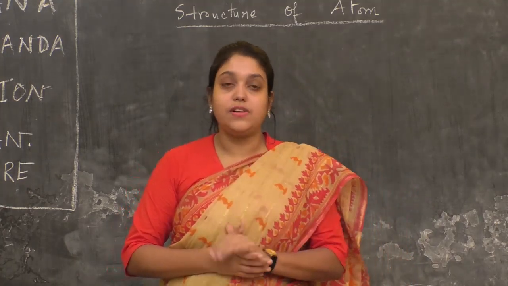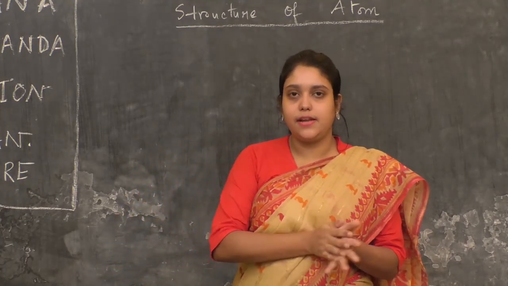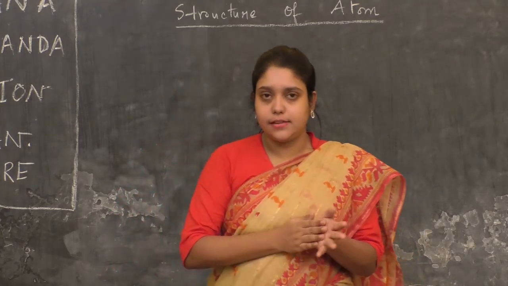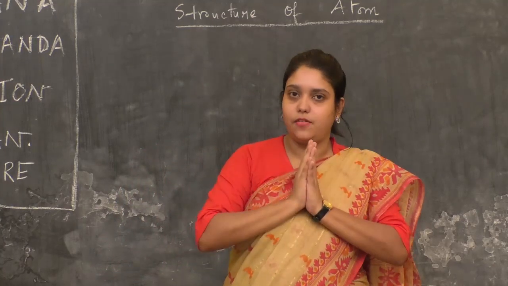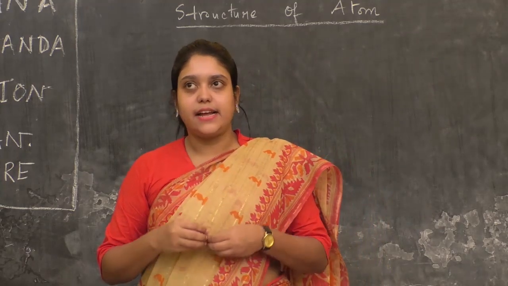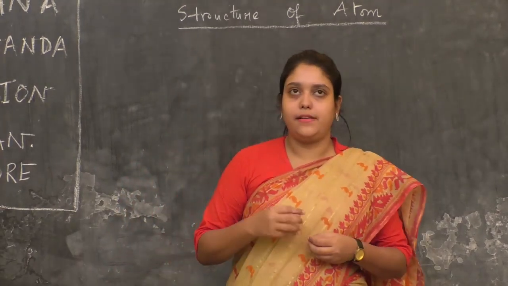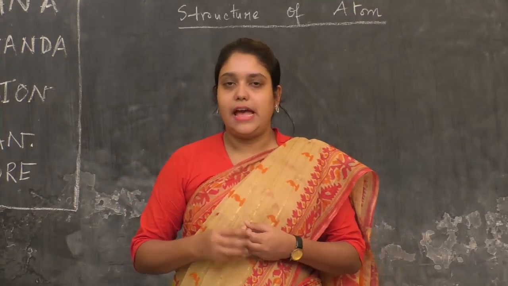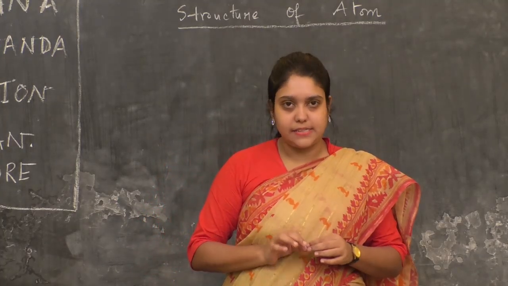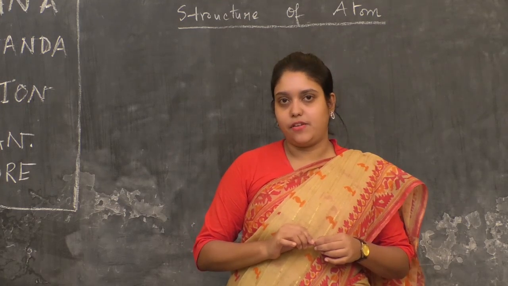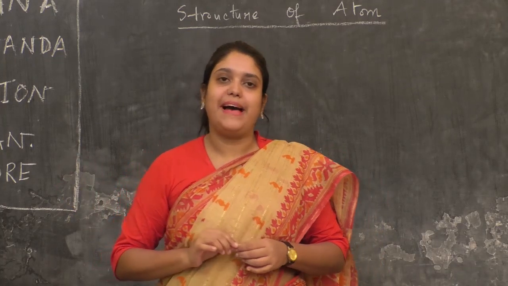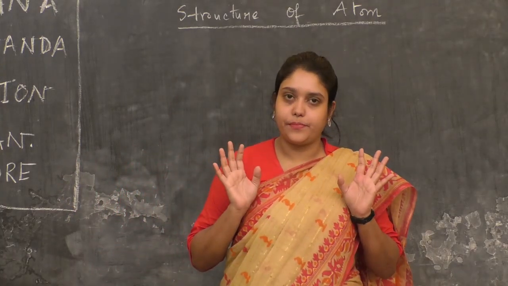First, the electron was discovered. Who discovered it first? Scientist J.J. Thomson first discovered the electron, and it was then called a cathode particle, or the particle of cathode ray. An electron has negligible mass. The charge of an electron is minus 1.6 into 10 to the power minus 19 coulomb.